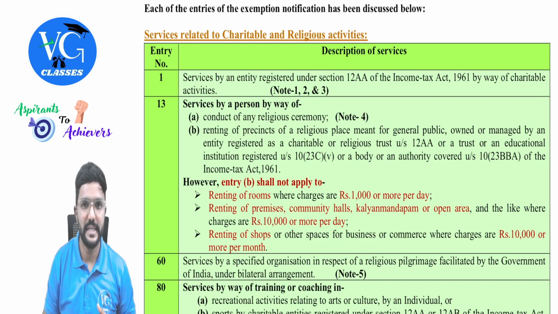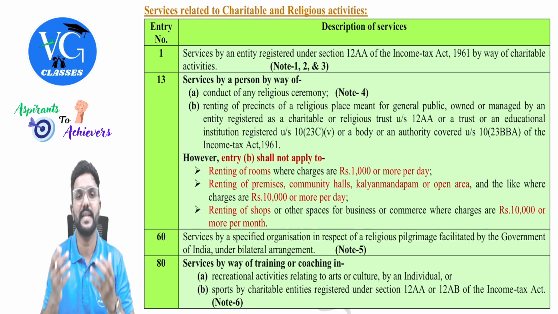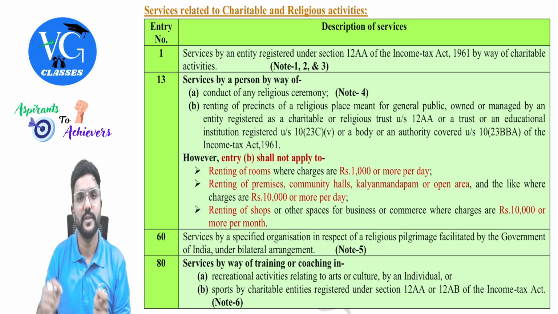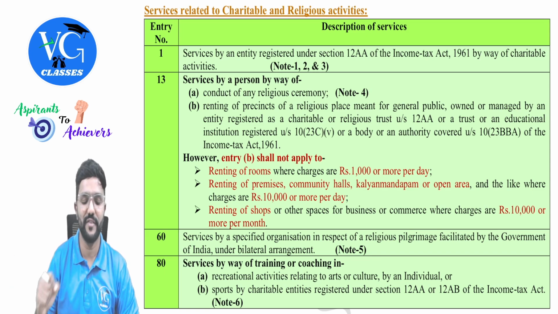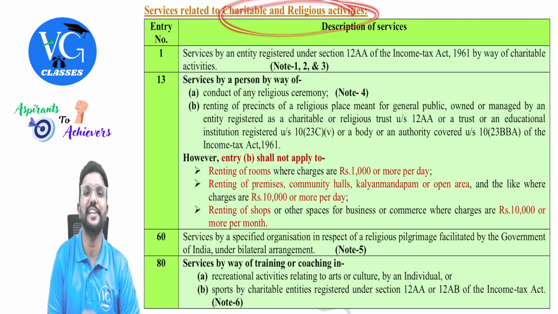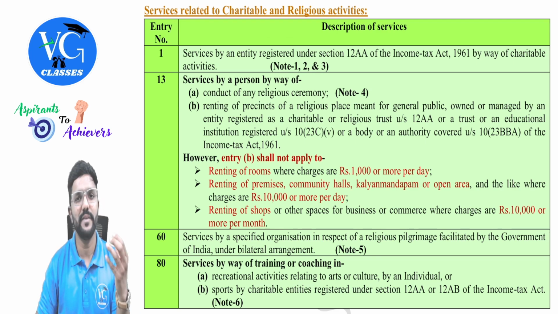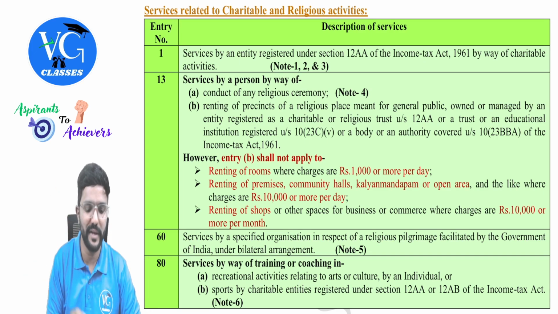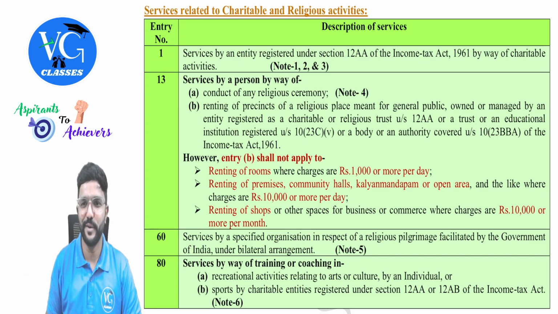So with this, we will begin. Come on, be attentive. All the exemptions are arranged category-wise. It is not given entry-wise here, guys, so we will be learning it category-wise. The first category of exempt services is charitable and religious activities. Whatever we learn, especially in the initial stage, is very important, guys: charitable or religious activities, agricultural, educational, healthcare, government services, all those are very important. Okay, so much of build-up about exemption.